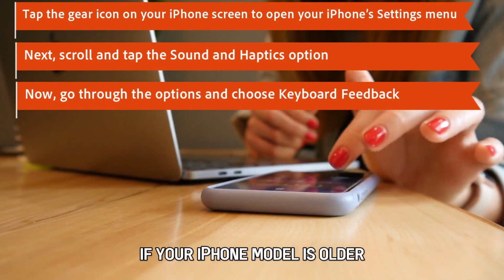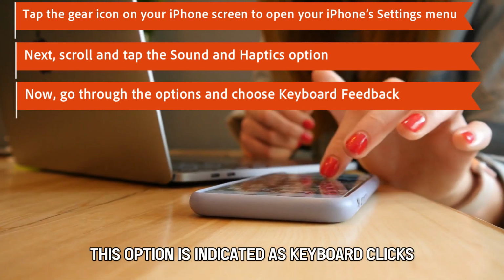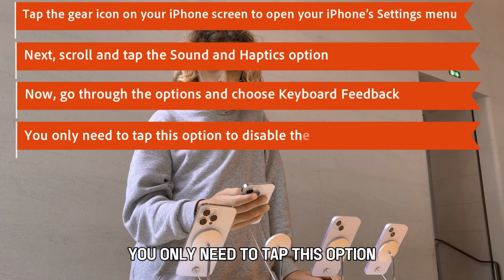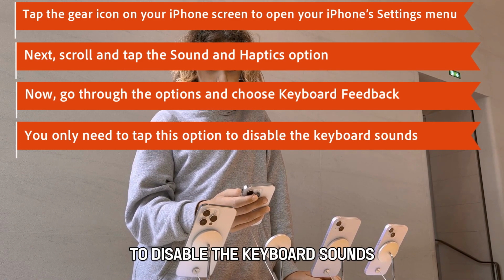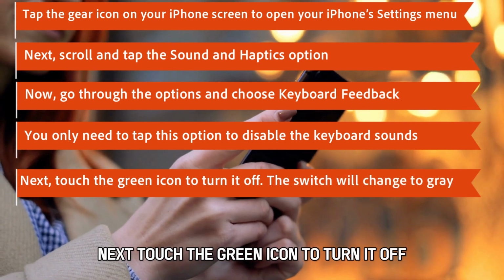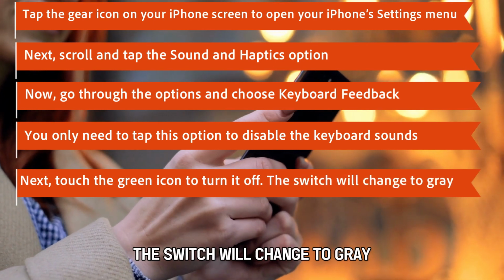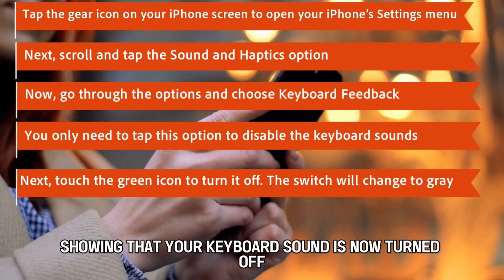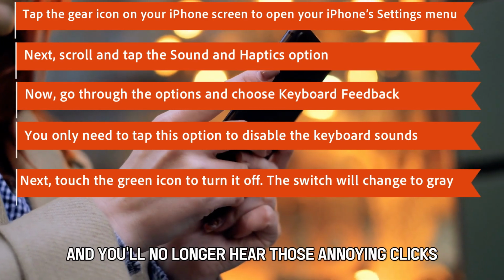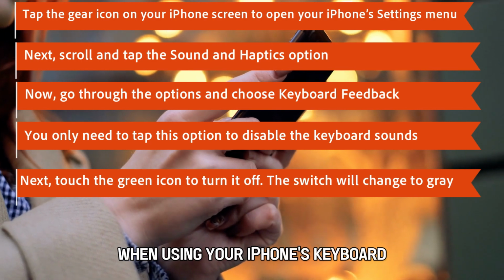If your iPhone model is older, this option is indicated as Keyboard Clicks. You only need to tap this option to disable the keyboard sounds. Next, touch the green icon to turn it off. The switch will change to gray, showing that your keyboard sound is now turned off. And you'll no longer hear those annoying clicks when using your iPhone's keyboard.